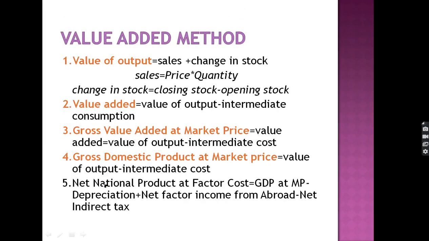Next one is the value added method. This is another most important method. The first step in this method is that the value of output is equal to sales plus change in stock. Sales is the price into quantity produced by the producer. Change in stock is equal to closing stock minus opening stock.